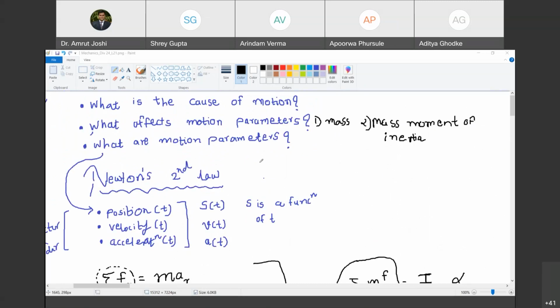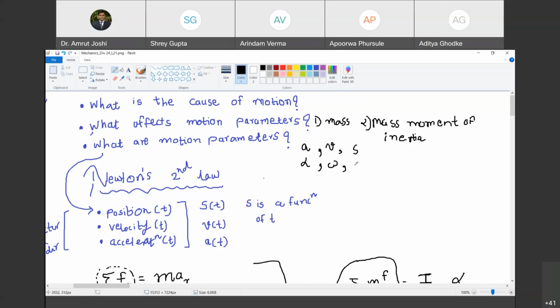Okay. Let us go ahead and answer the third question now. So what are motion parameters? We have written down A or alpha, linear or angular acceleration, velocity v, linear velocity, or angular velocity omega. Are you with me? Omega is angular velocity, v is linear velocity, or position.